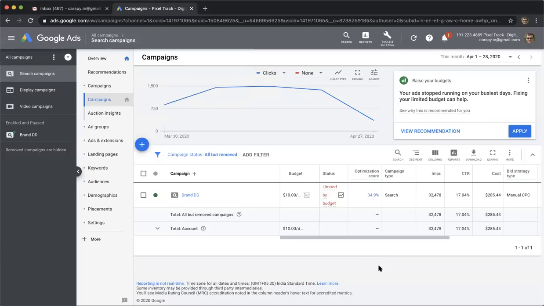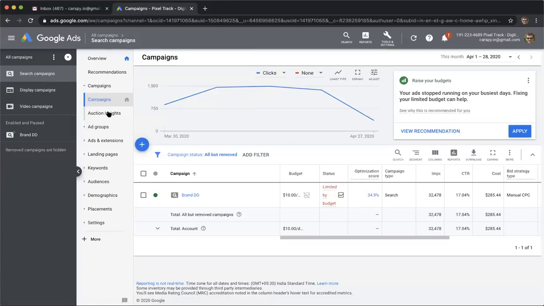So basically what you need to do is create a Google Ads account. And once you create a Google Ads account, there are three different types of campaigns available inside Google Ads. You have search campaigns, display campaigns, and video campaigns. These are the different types of campaigns that you have.